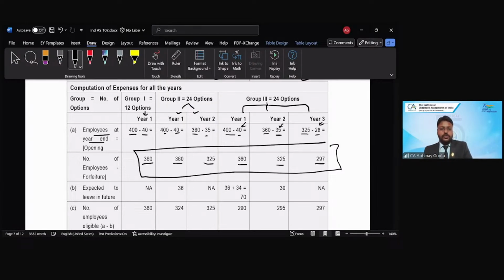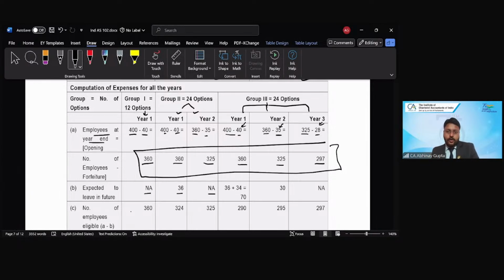Now, furthermore, the question says there are a few more employees expected to leave in the future apart from those who have already left, right? So expected to leave in year 1, furthermore, not applicable because there is nothing given in the question. Expected to leave in year 2 for the group 2 plan is 36. For year 2, there wouldn't be anything.